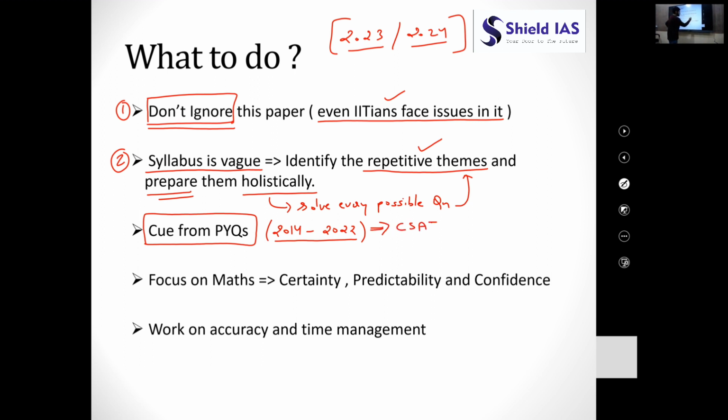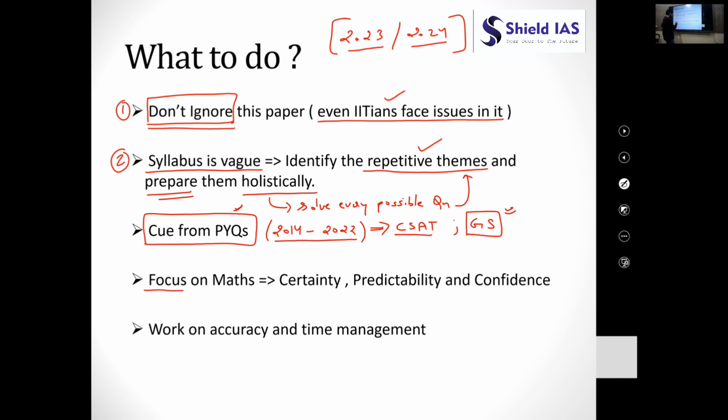The same exercise is very handy even in General Studies, GS paper 1. So you should do the same exercise and take a lot of cues from the PYQs.